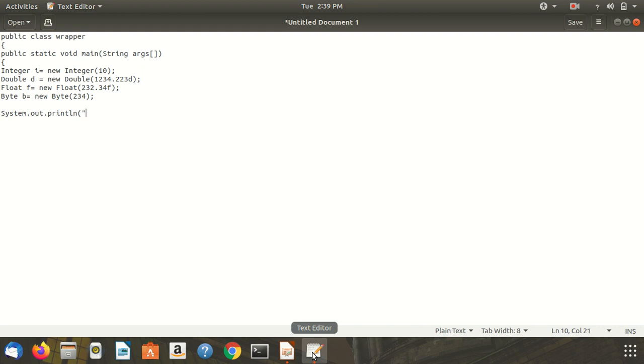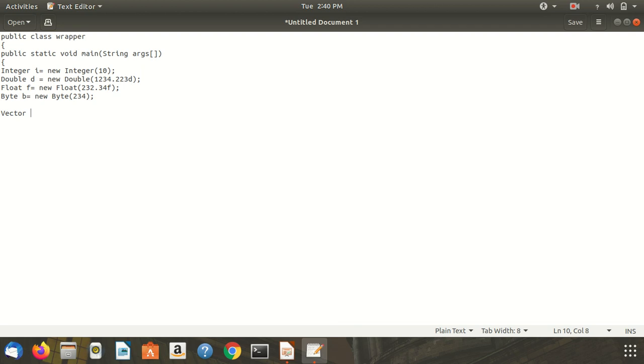But we want to perform some operation over there, or we store that value into the vector.